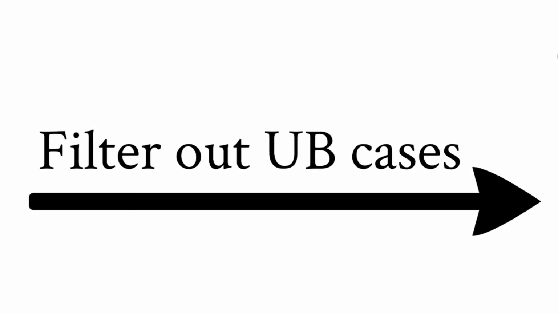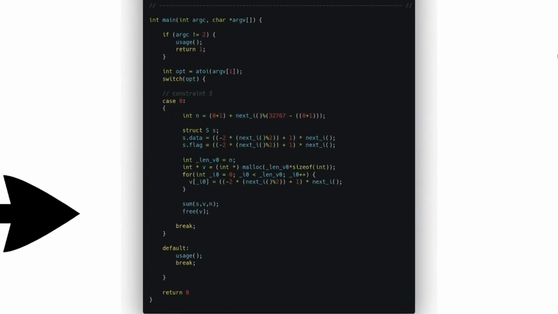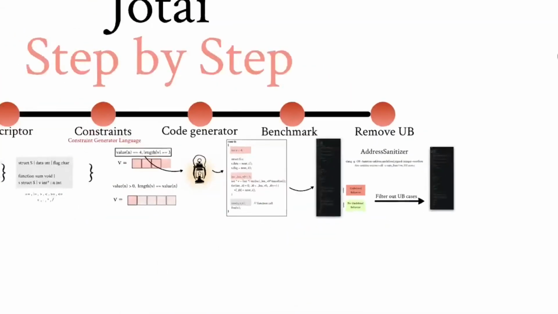The last step is to remove the cases that didn't pass. As you can see here, now case 0 is actually the second constraint, and the first constraint was filtered out. This final benchmark is going to be added to Jotai's collection. And this is Jotai.